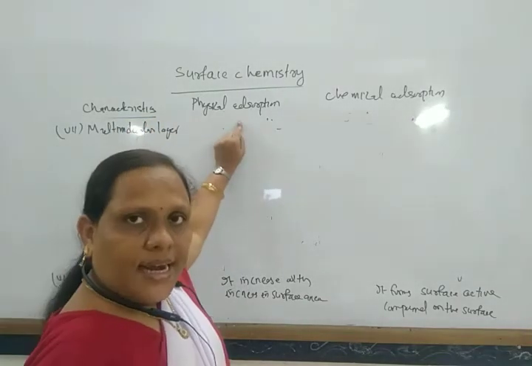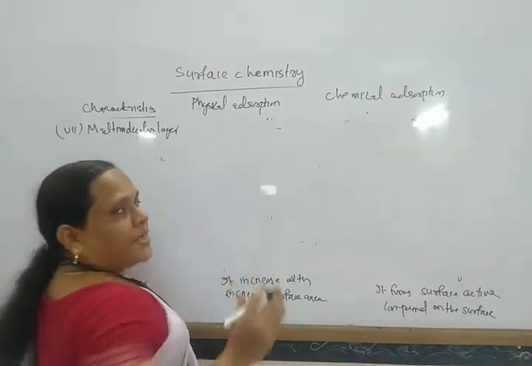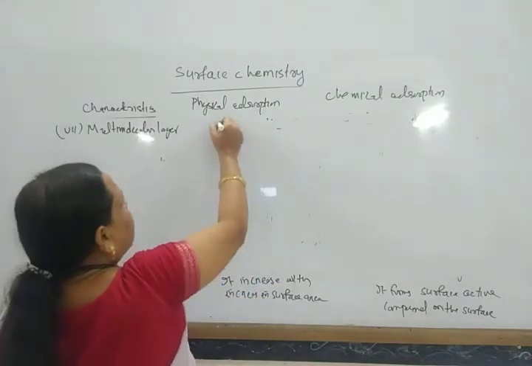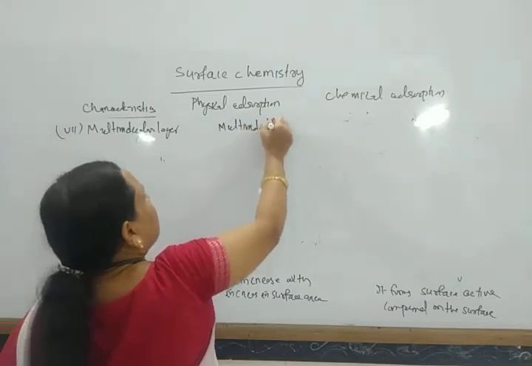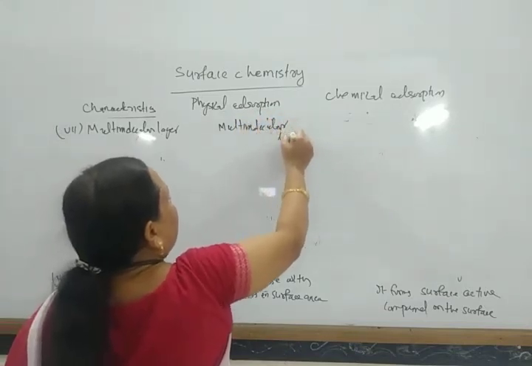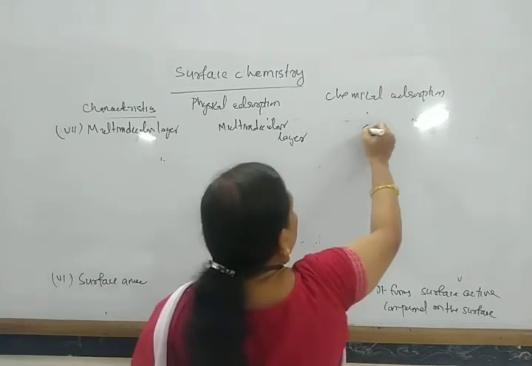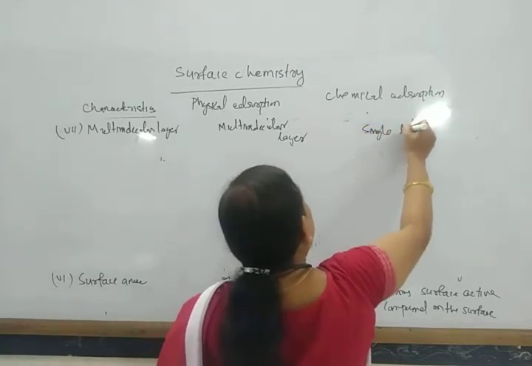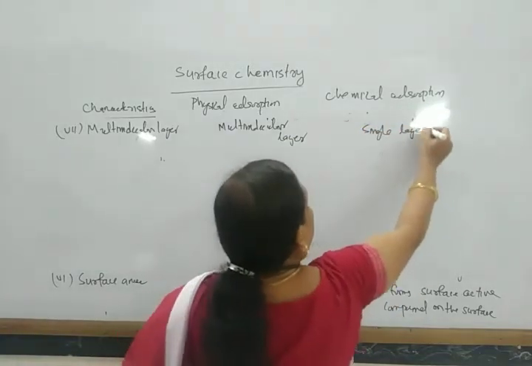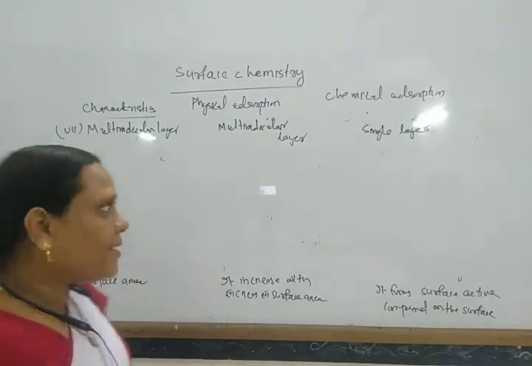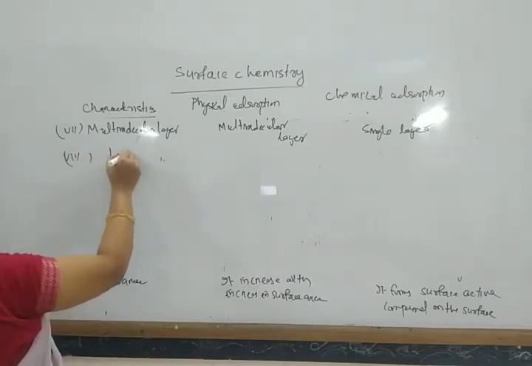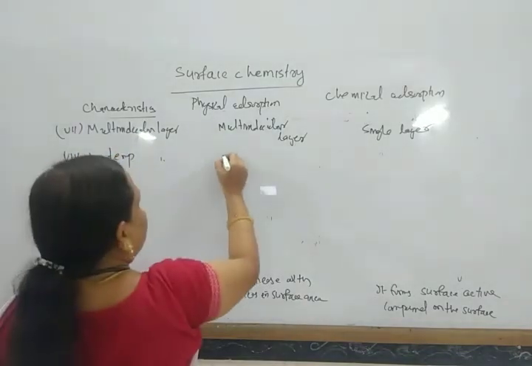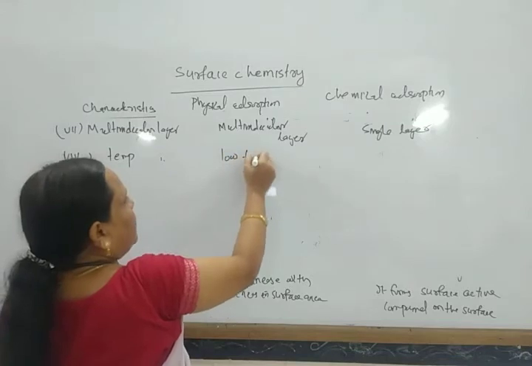In physical adsorption, when pressure is applied, it forms a multi-molecular layer, while chemical adsorption forms a single layer. Next point, that is temperature. Physical adsorption occurs at low temperature.